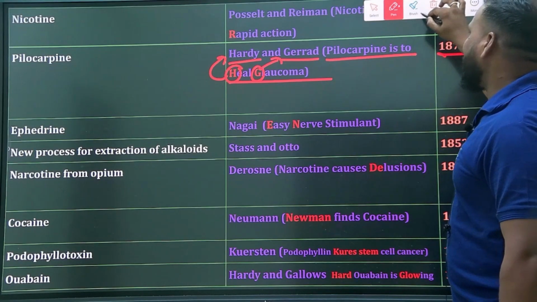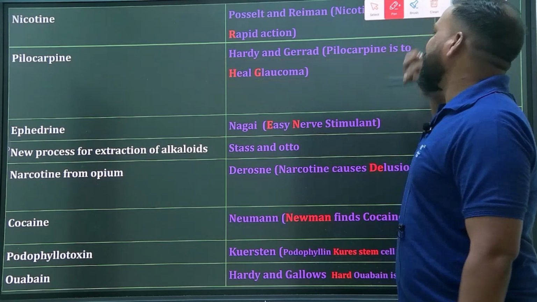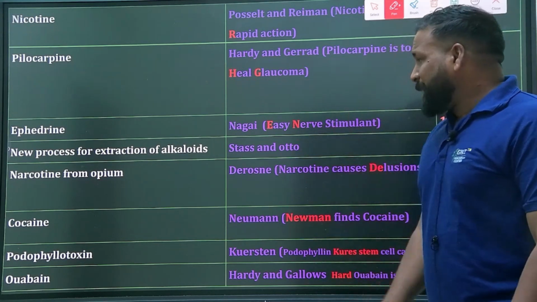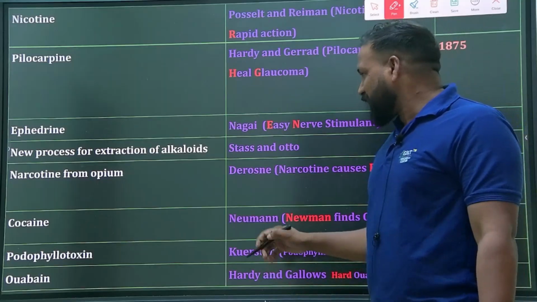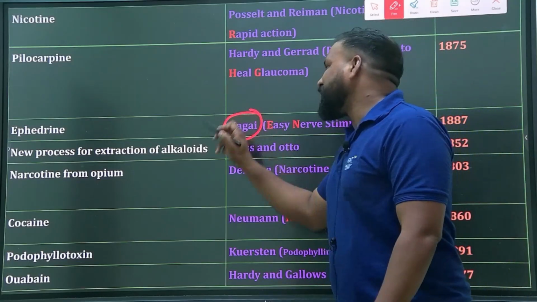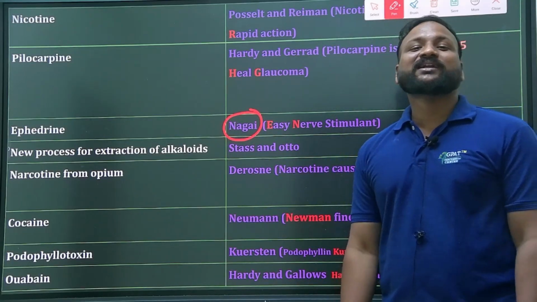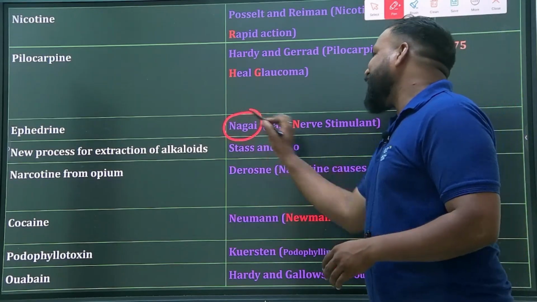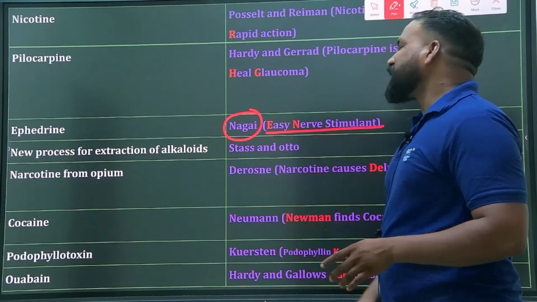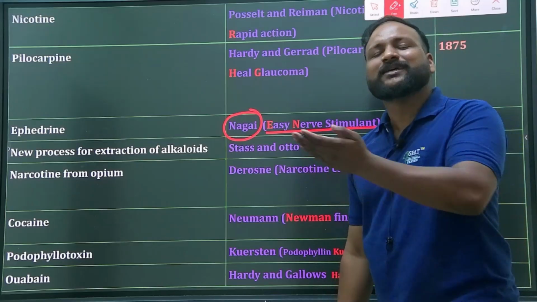Moving to the next one, ephedrine. Ephedrine is a CNS stimulant, and it was discovered by Nagai. Here the mnemonic is: ephedrine is an easy nerve stimulant, because it is a CNS stimulant.